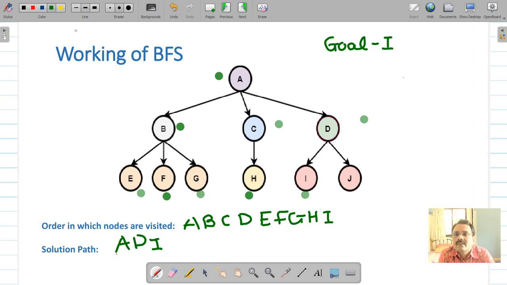There is another way. The same thing can be done by this algorithm in this way also. Instead of the leftmost node first, if you take the rightmost node first, then the order in which nodes will be visited will be, you again start with A, then D, C, B, J and then I. So that would have been the order if you take the rightmost node first.